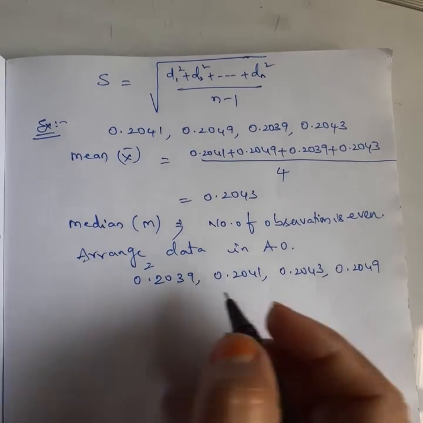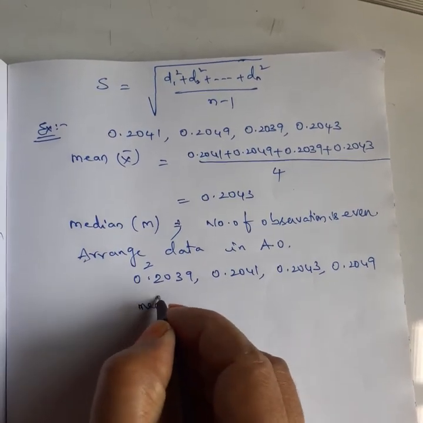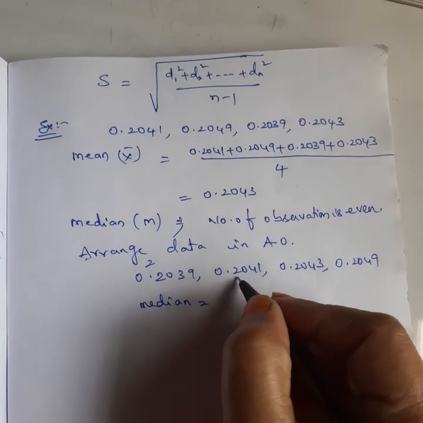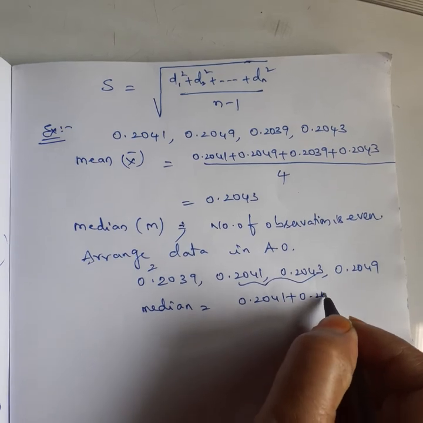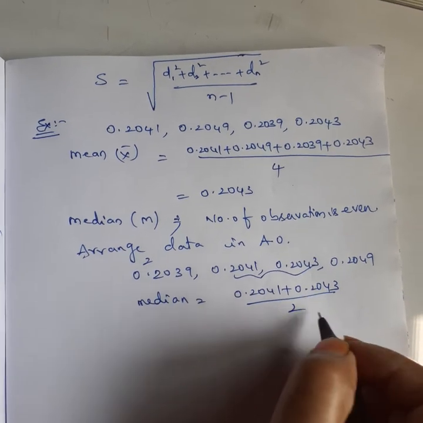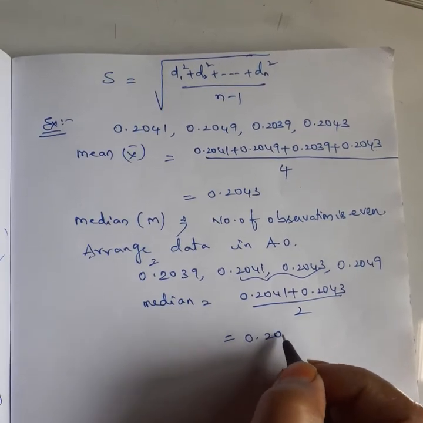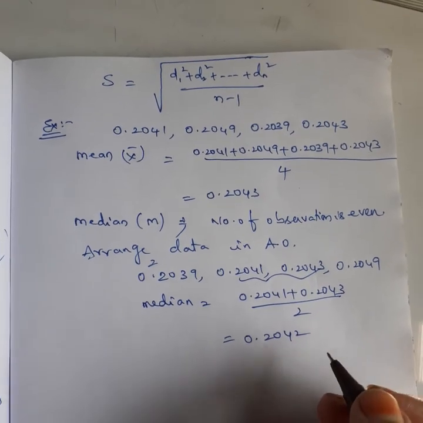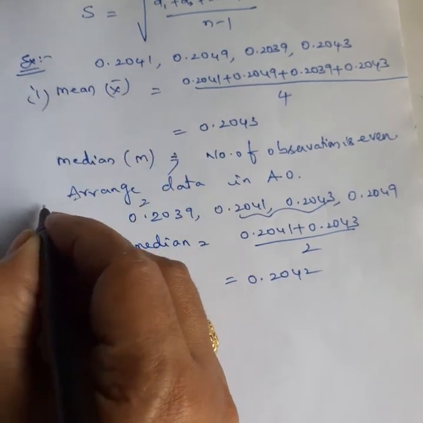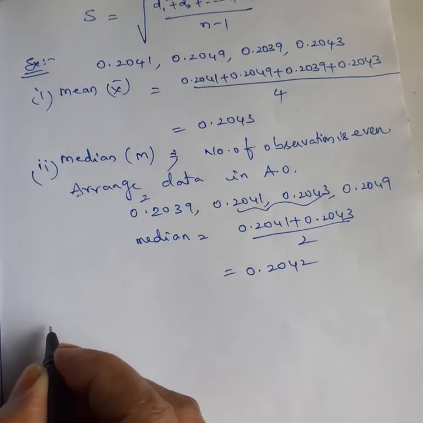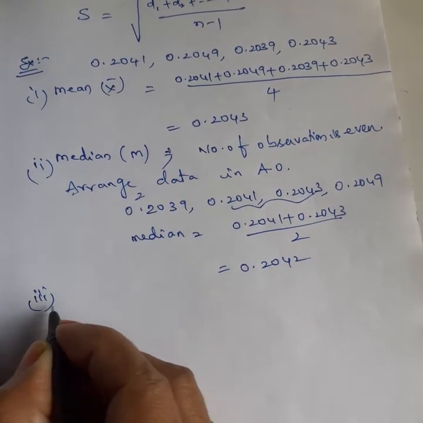Now the median is the average of the middle two: 0.2041 plus 0.2043 by 2, that is 0.2042.